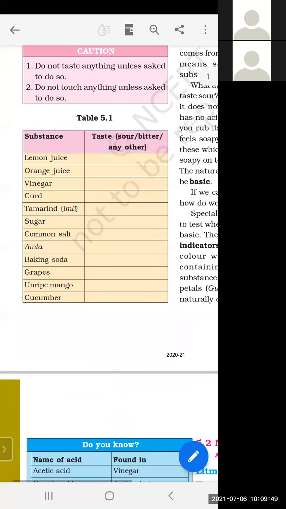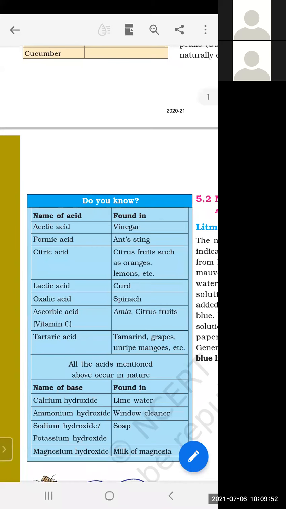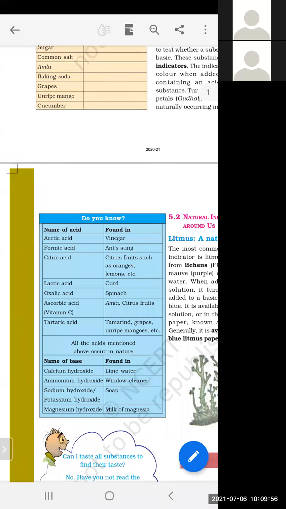So these are the topics for today. If you have any problem, you may ask your question. Okay, Pradeep sir, today's class is over.